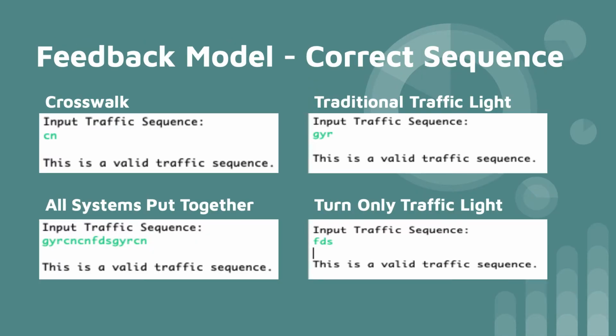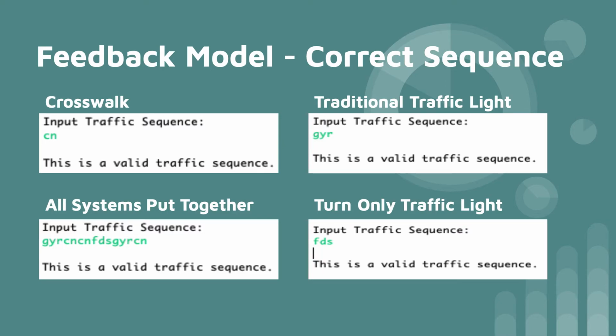Looking at some examples of correct traffic sequences, it is very straightforward when you input a correct string. As I mentioned earlier in the presentation, the system is decomposable into subsystems with their own respective accepting states. If you look at the crosswalk, traditional traffic light, and turn-only light sequences, they are correct when inputted on their own. This is beneficial if you want to isolate certain segments of an intersection and have individual ports on the system.